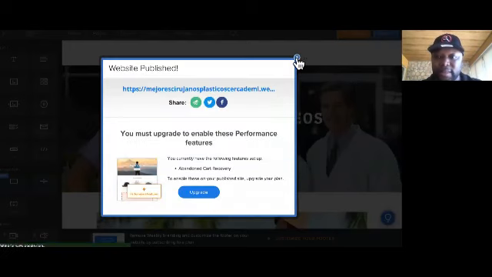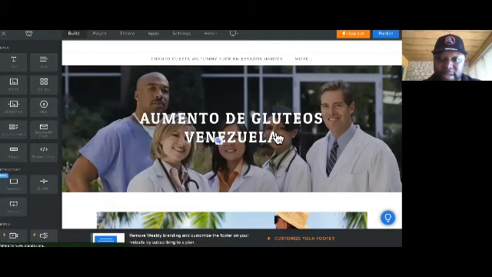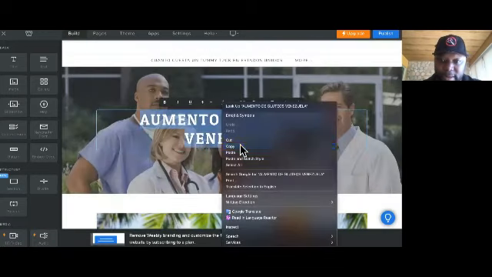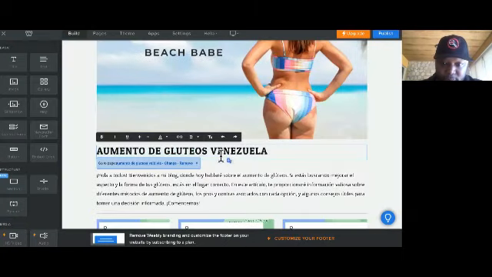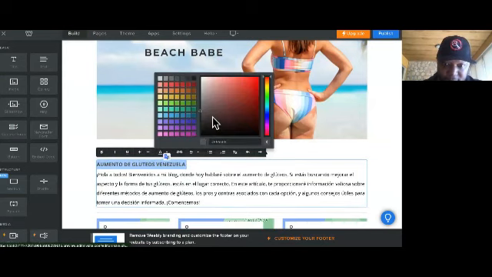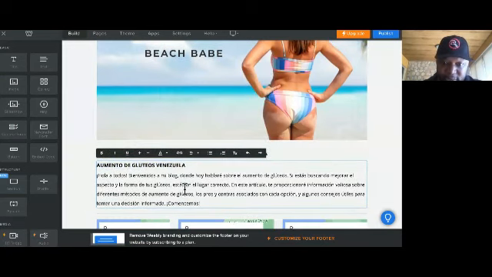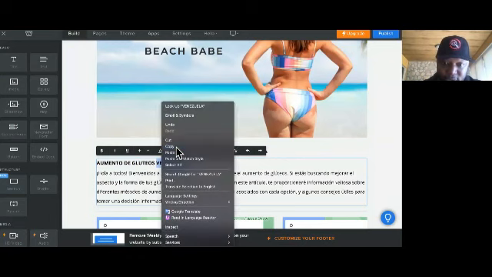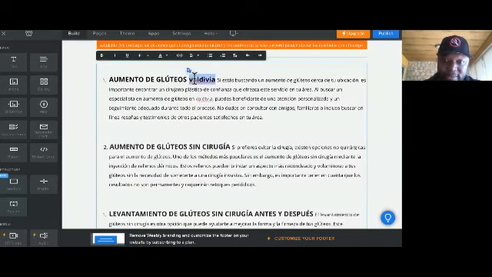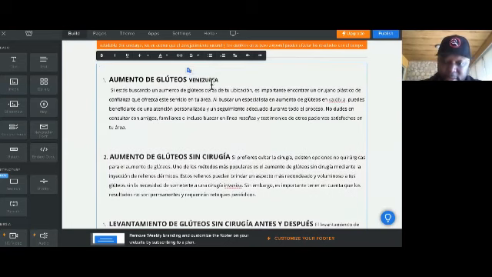Now watch how quickly this flies. So we changed that, and now we want to copy that again, come down here, and change the color to black. Then we're going to scroll down here and change everything that says Valdivia to Venezuela.